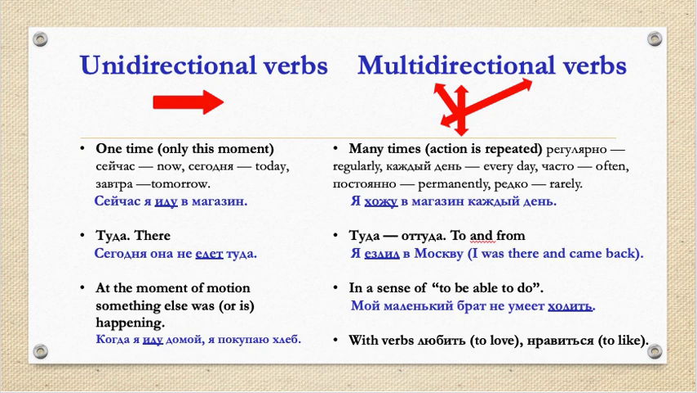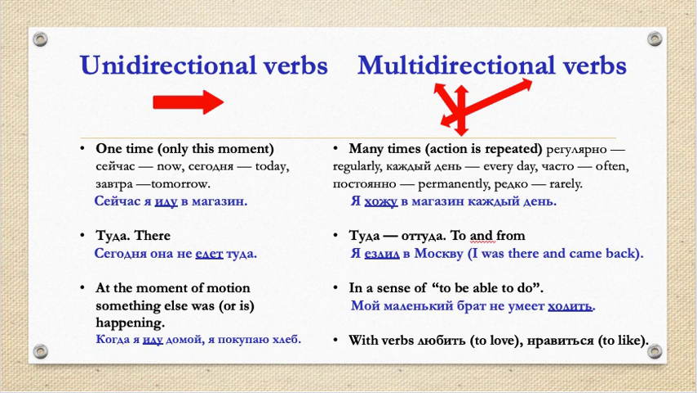And the last meaning for unidirectional verbs is when at the moment of motion something else was or is happening. For example, когда я иду домой, я покупаю хлеб. So we have a movement in process and it's interrupted with another action. In this case, we also need unidirectional verbs.